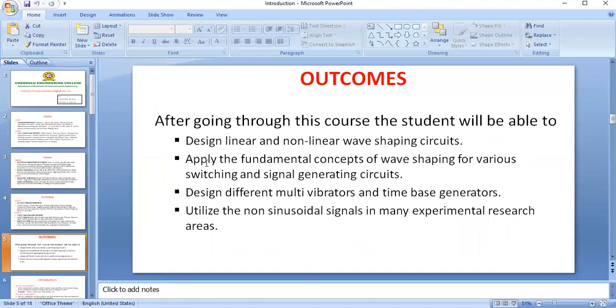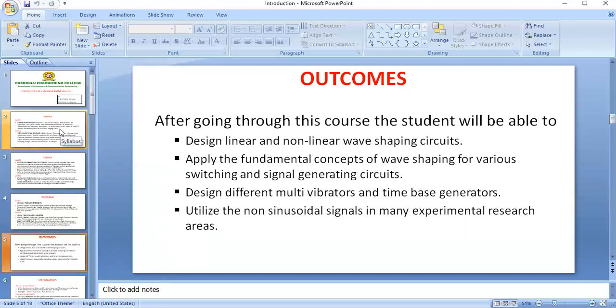You have to apply these fundamental concepts to wave shaping circuits, and design different multivibrators depending on the requirement, and time base generators. So these are the outcomes. This is all about the introduction to pulse and digital circuits.